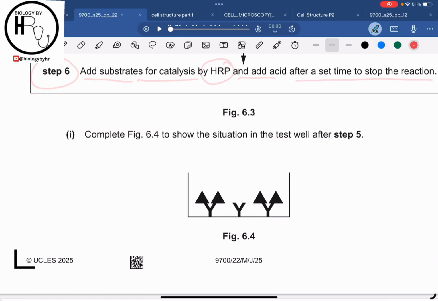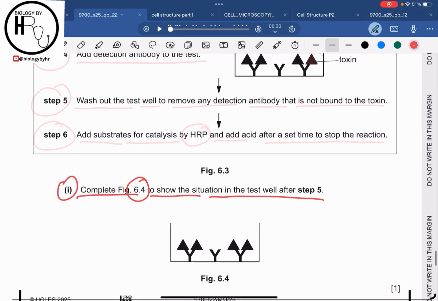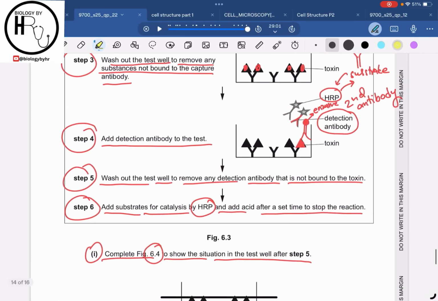Then in part 1 they are saying to complete figure 6.4 to show the situation in the test well after step 5. So after step 5, what was step 5?